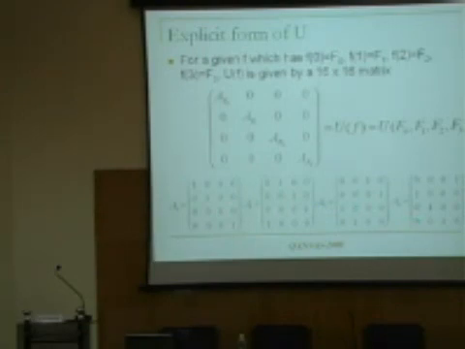Any unitary transformation which generates a given function can always be written in this particular form. That is what I write: A_f0, A_f1, A_f2, A_f3. Only the order in which they occur changes, but these are the only 4 that come. Suppose I want to generate only 0, 0, 0, 0. I don't want to change anything at all.